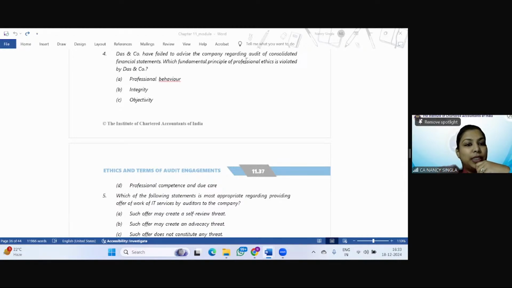So Shoaib, Swati, correct. Others, Om Krishna Gupta, correct. So see, they have failed to advise the company that accounts will be consolidated, right? So this is what? Professional competence and due care. One of the fundamental principles of professional ethics which has been violated, right?